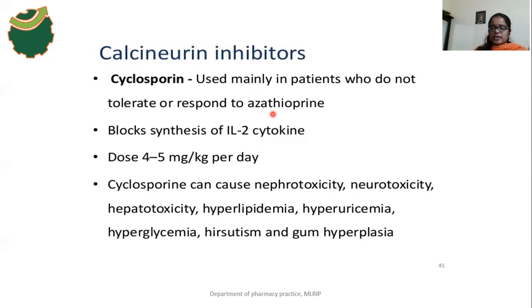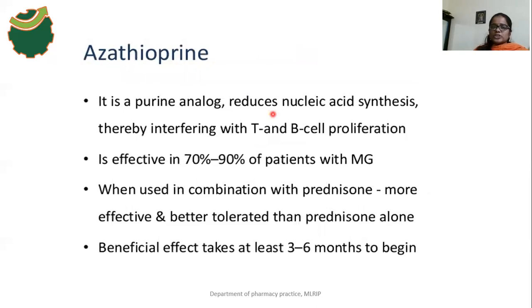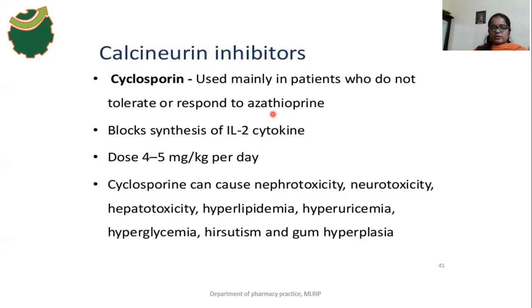So the first preferred drug is prednisolone. The combination of prednisolone and azathioprine is more effective compared to prednisolone alone. And cyclosporin is used when the person does not tolerate or does not respond to azathioprine.